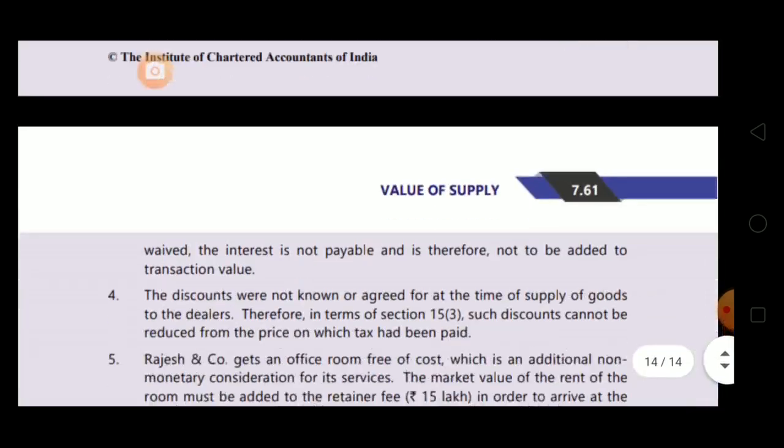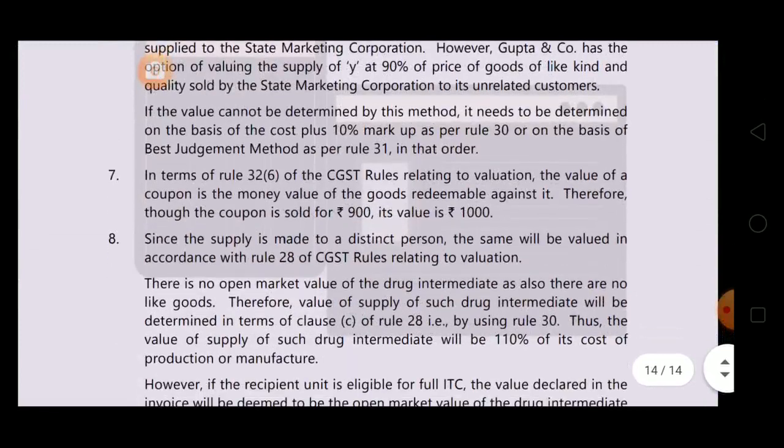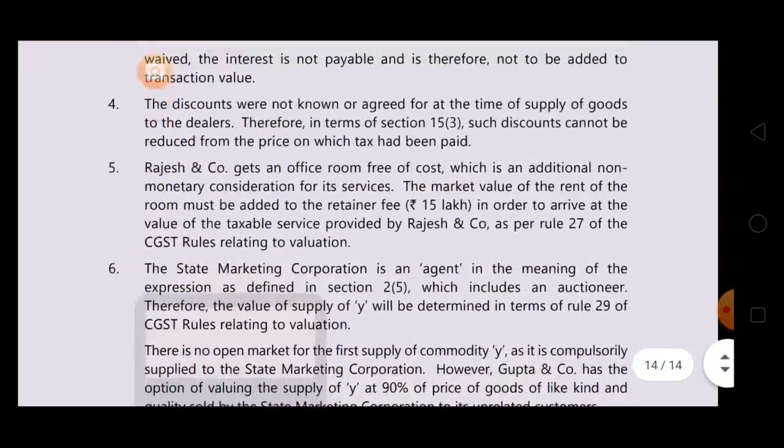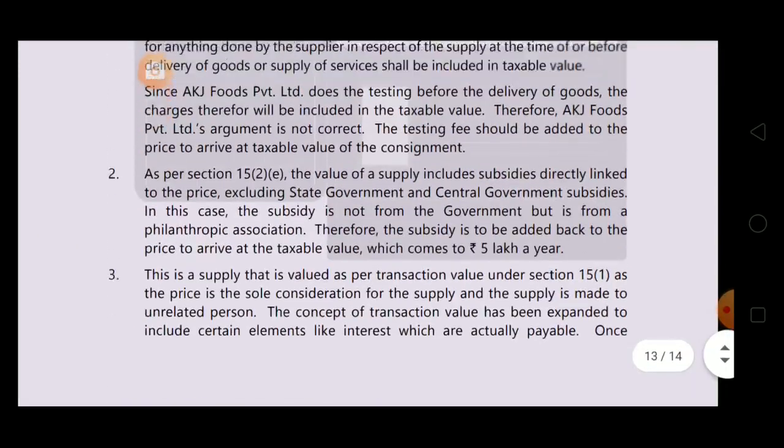See the answer to question number 7. In terms of Rule 32 subsection 6 of CGST rules relating to valuation, the value of a coupon is the money value of the goods redeemable against it. Therefore, though the coupon is sold for 900, its value is rupees 1000. Okay, value will be 1000, not 900.